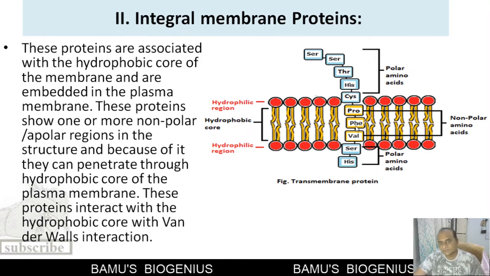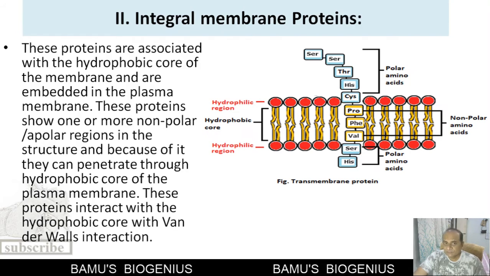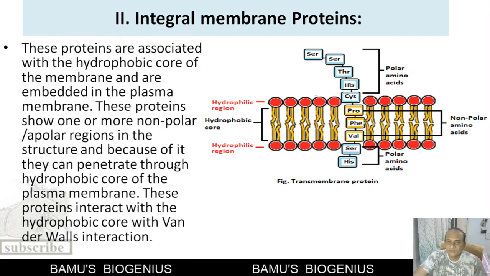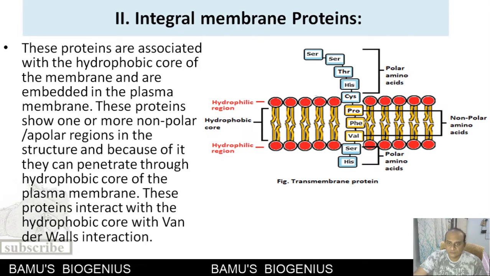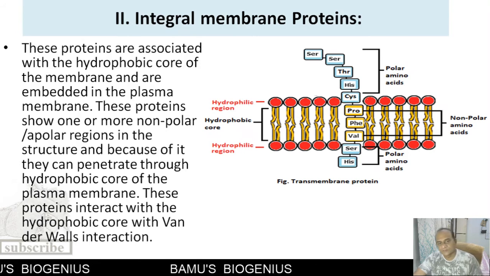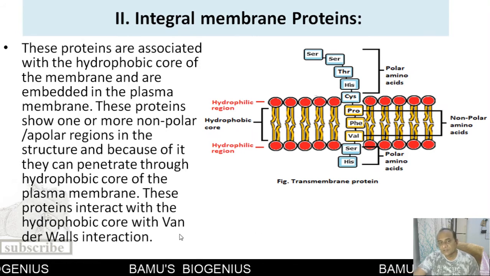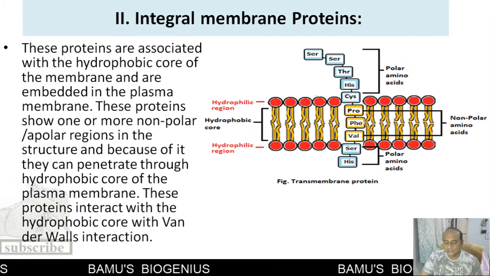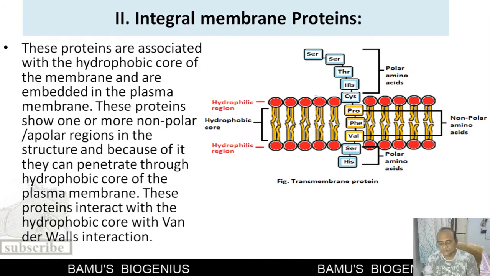This is the peculiar feature of integral membrane proteins, and that's why they can penetrate through the hydrophobic region of the plasma membrane. These proteins interact with the hydrophobic core with a van der Waals interaction. So this is integral membrane proteins.